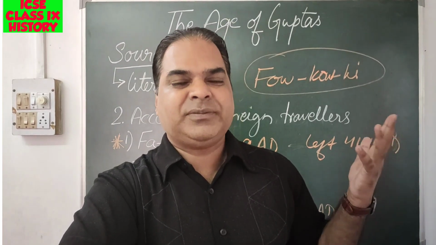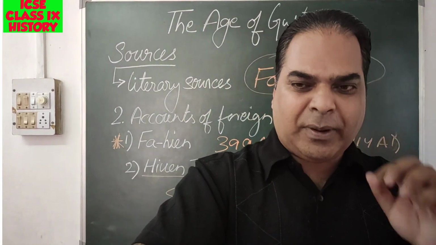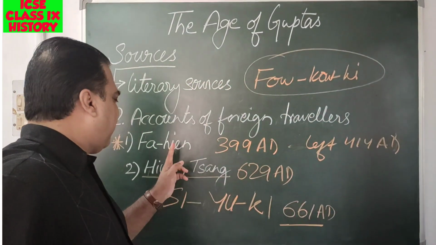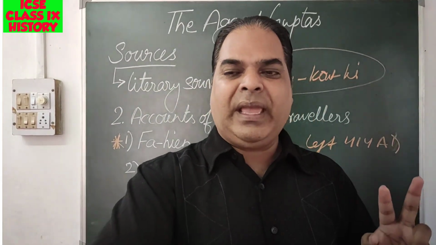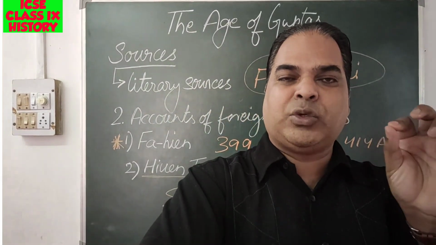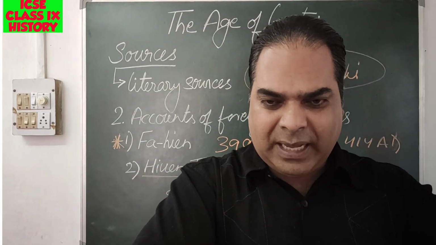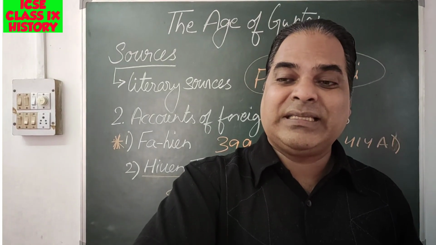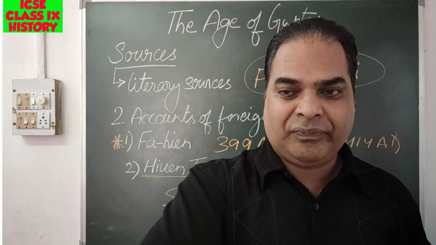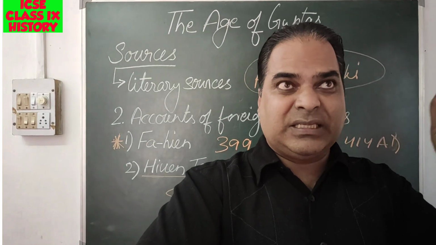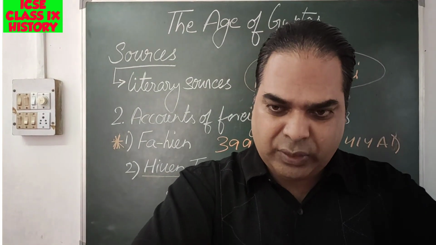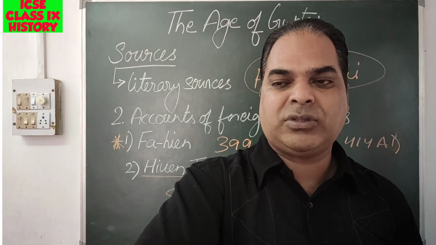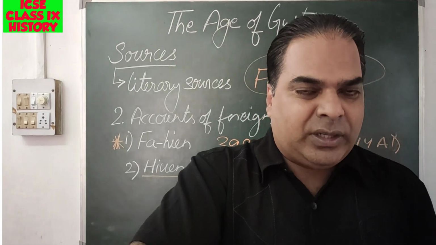So this is all about Fa-hien. But let me tell you briefly, unlike Fa-hien, Huangshan made it a point to mention names of rulers through whose kingdoms he passed. Whenever he passed through in his travel, he mentioned some of the names. He was held in high esteem by Harshavardhana, that is 606 to 647 AD. He passed through his kingdom also, who organized a grand religious convention at Kannauj, that is in Uttar Pradesh, in his honor.